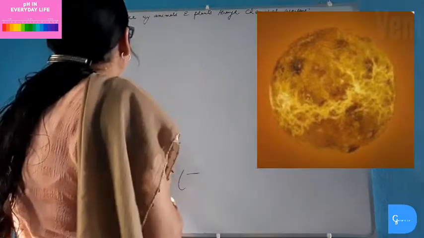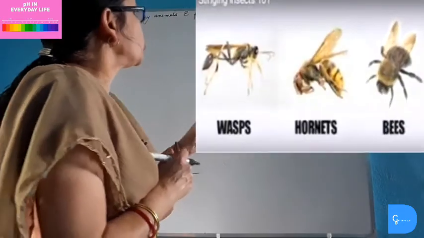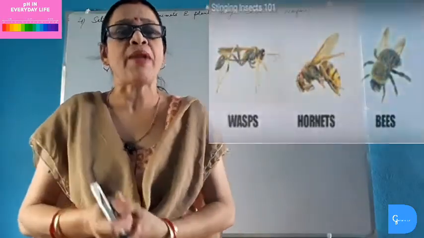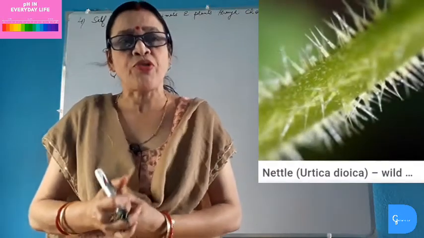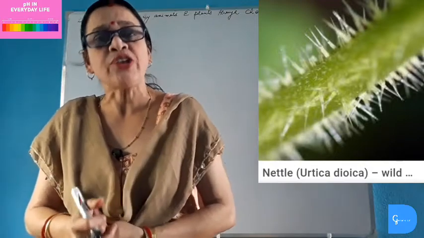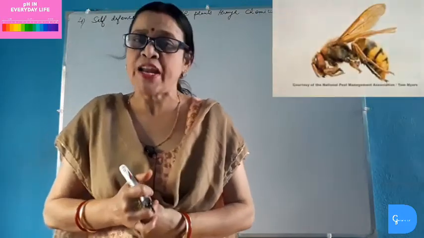Next, self-defense by animals and plants through chemical warfare. Many animals like insects and some plants like nettle also produce acidic or basic liquids and inject them into the skin to protect themselves from the enemies. For example, when a honeybee stings a person, the honeybee injects acidic liquid into the skin of the person and thus causes burning pain and irritation to that person.